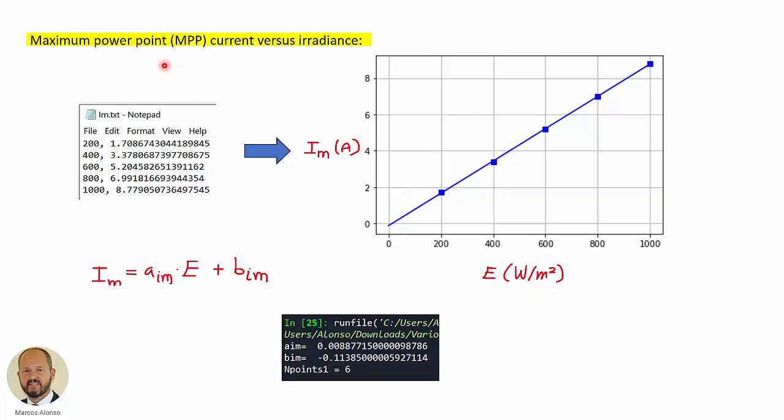And this is for the maximum power point current. In this case, the linear regression is very good because, again, for the maximum power point current, there is a linear relationship with respect to the irradiance. So these are the parameters that we are getting and that we can use in our model.